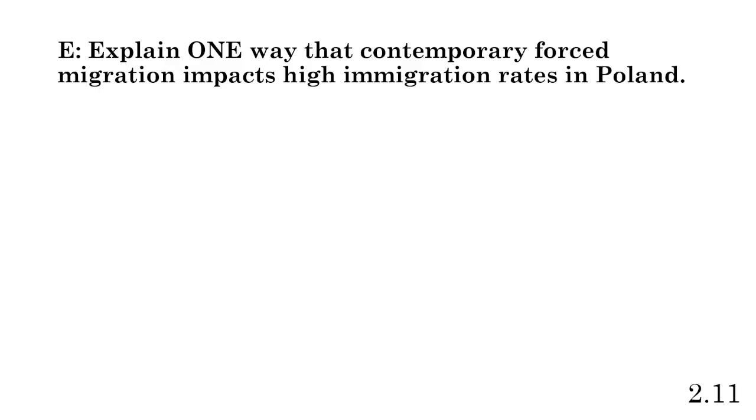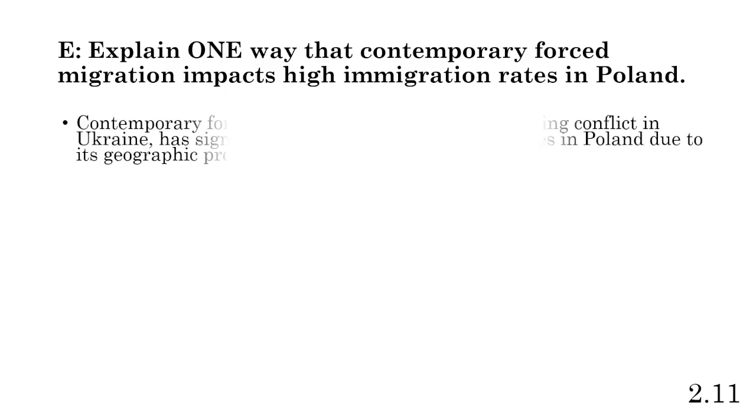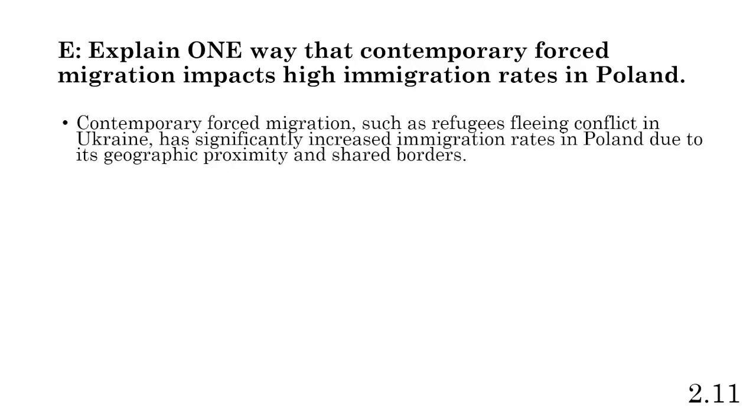E. Explain one way that contemporary forced migration impacts high immigration rates in Poland. So we can talk about immigration coming into the country. So we're not talking about people leaving Poland. We're talking about people coming into Poland. So the first one here, contemporary forced migration, such as refugees fleeing conflict in the Ukraine, has significantly increased immigration rates in Poland due to its geographic proximity.